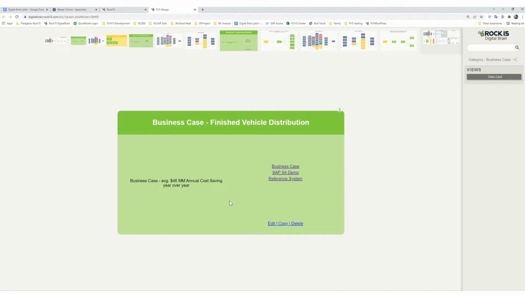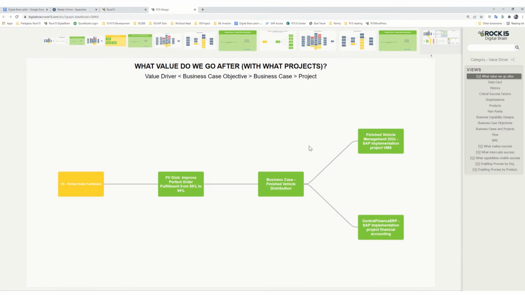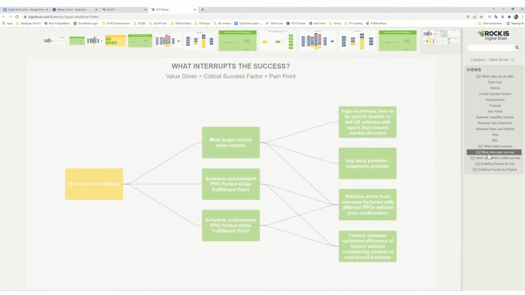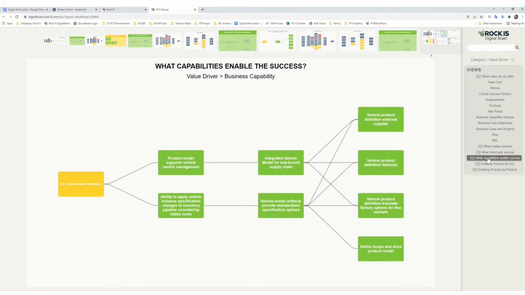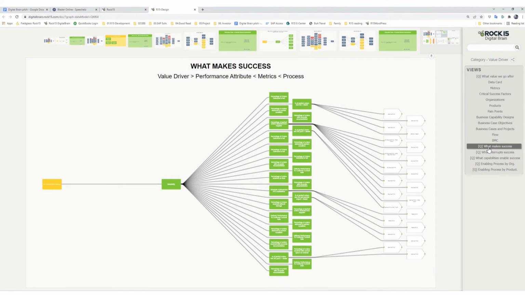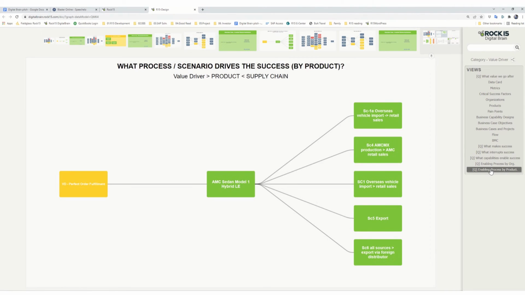Let's go back to the perfect order fulfillment view, via the breadcrumb feature. In the same way, Peter could jump into other discussions, such as what interrupts the perfect order fulfillment success? Or, what do I need to enable the success? In terms of business capabilities. Or performance metrics and processes. Or enabling end-to-end supply chain by products. He could go on and on as guided by Digital Brain.